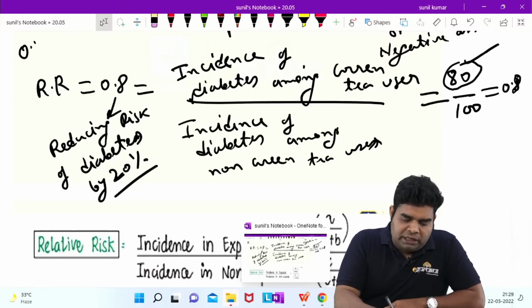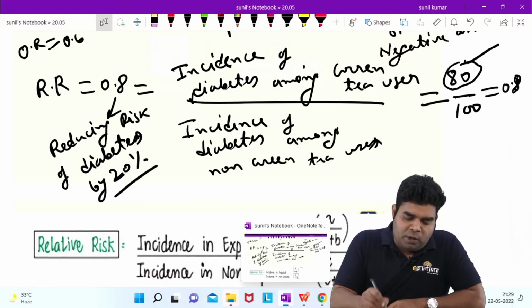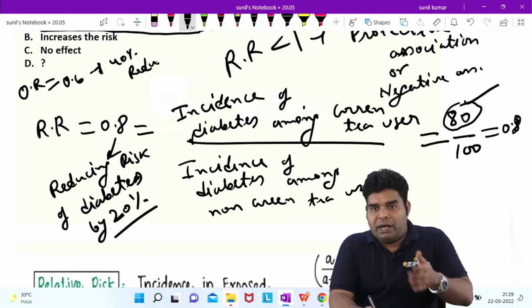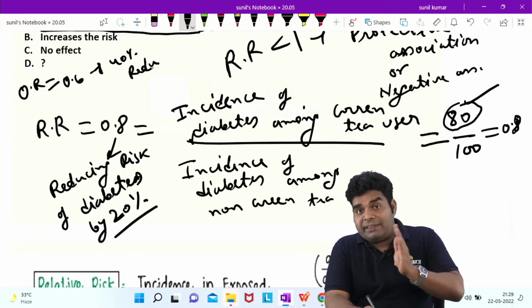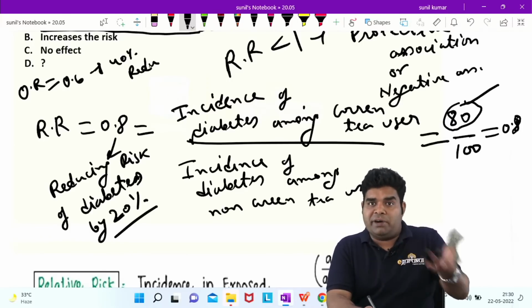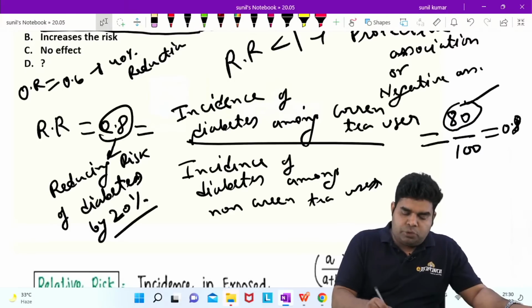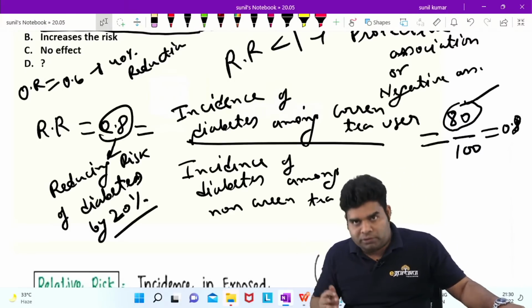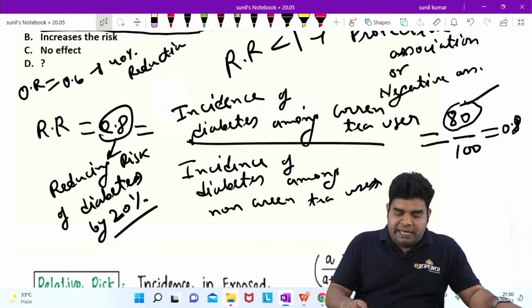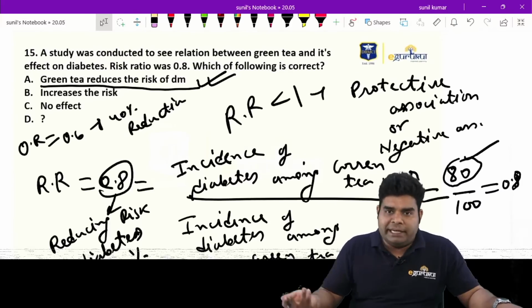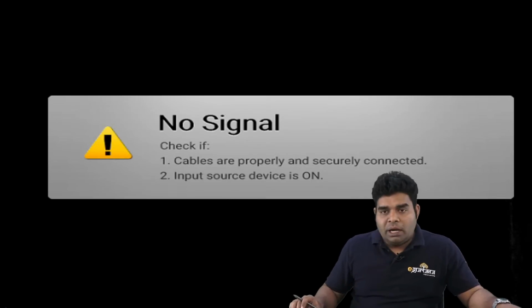Suppose in a question they have written odds ratio 0.6. 0.6 means there is 40% reduction. Whatever they say that is less than 1, we have to subtract that from 1 and we get that much percentage of reduction. So 0.6 means 40% reduction, 0.8 means 20% reduction, and so on. So if they say relative risk 0.8, it means green tea reduces the risk of diabetes mellitus.